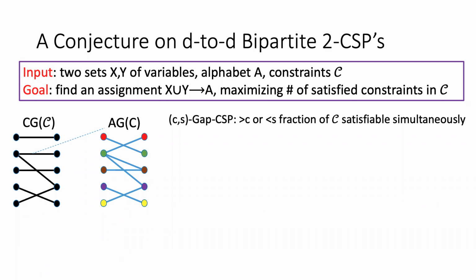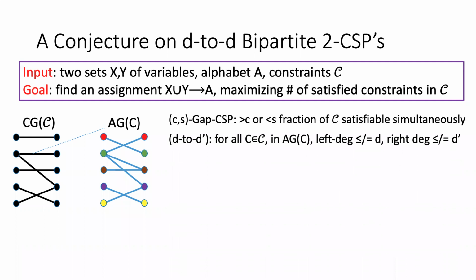Usually there are two parameters characterizing this CSP, which we call D and D prime. Typically in previous work, we say that a CSP is D-to-D prime if and only if for each constraint in its assignment graph, the degree of every left vertex is exactly D, and the degree of every right vertex is exactly D prime. I want to remark that in most previous work, the degree is required to be exactly D and exactly D prime. However, in our new conjecture to be presented later, we only require the degree to be at most D and at most D prime. And we also call it a D-to-D CSP.